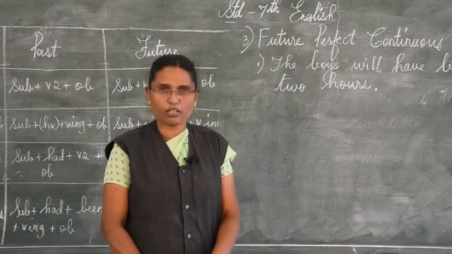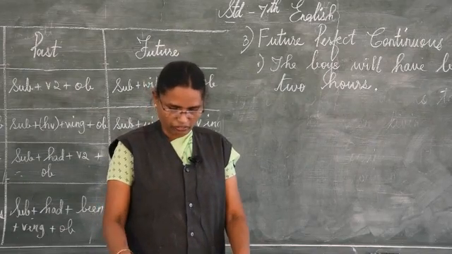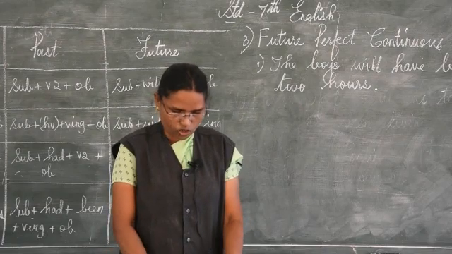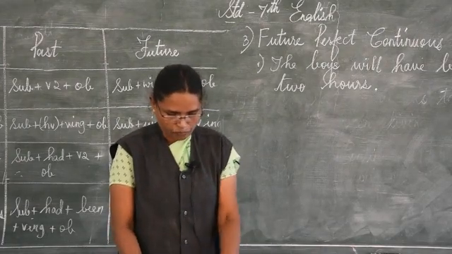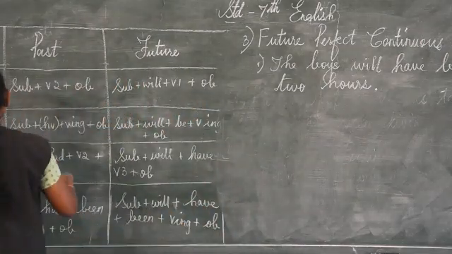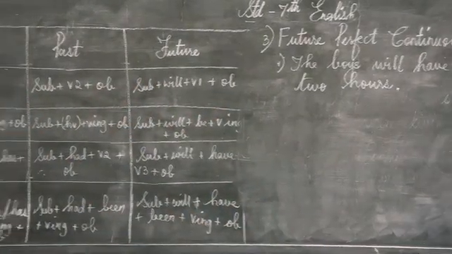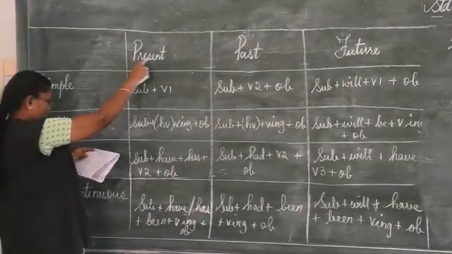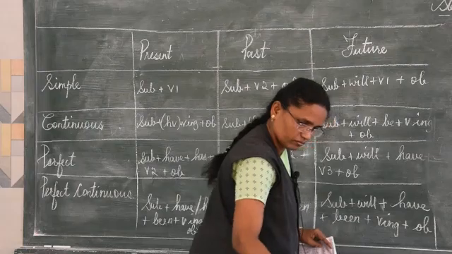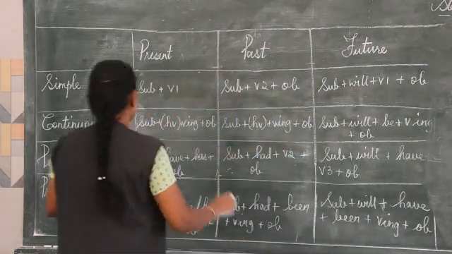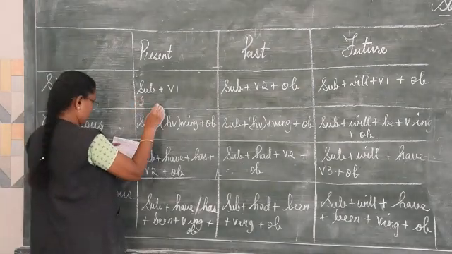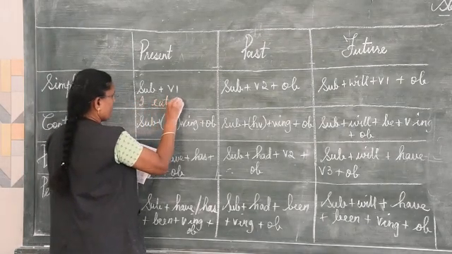For example, orally, I want to give you a very easy method of saying or writing the tenses for each column. Understand? For example, simple present: I eat mango.